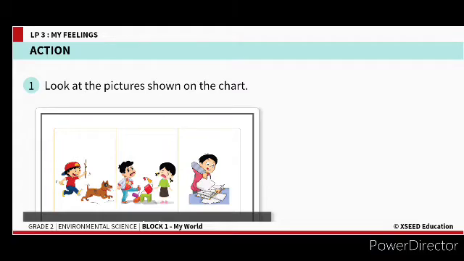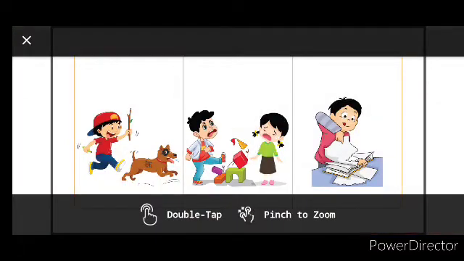Let us get started. Here you can see some pictures. When you carefully observe, see the first picture. The boy is running behind the dog, and he is not simply running to play. He has a stick in his hand, and by that you can understand that he is teasing. That is, he is making fun of the animal and disturbing the animal. So in such a situation, when you see that, how will you feel, children?